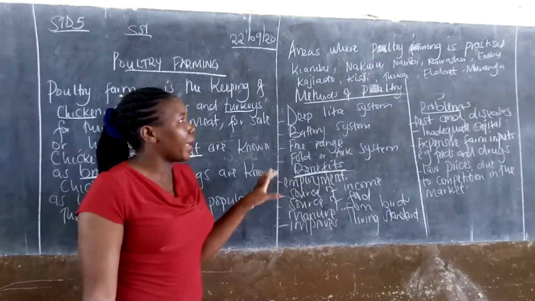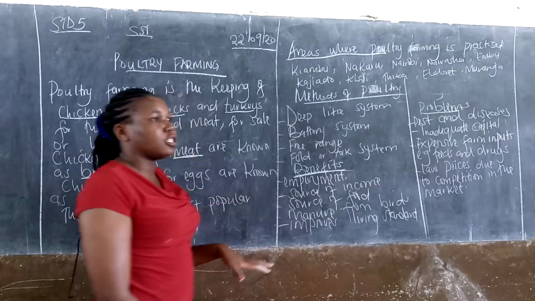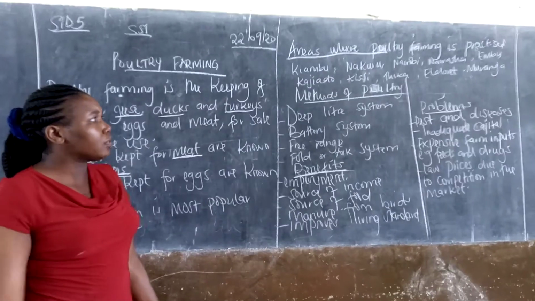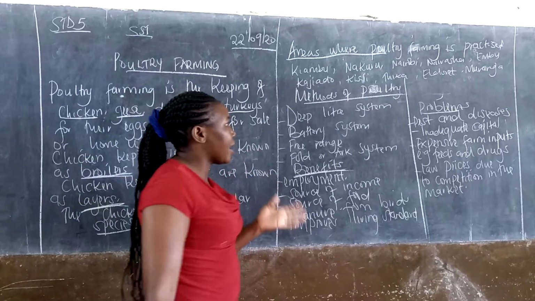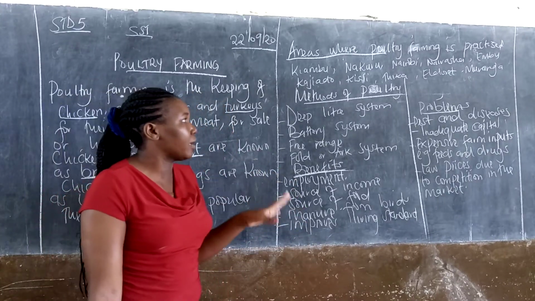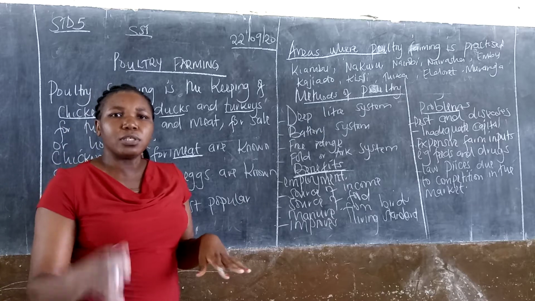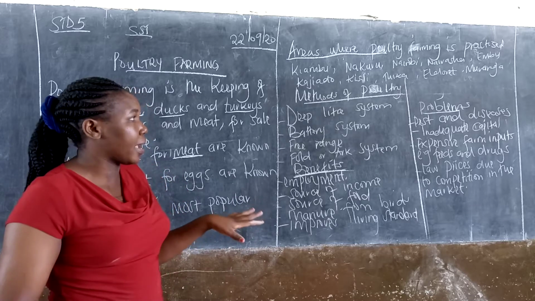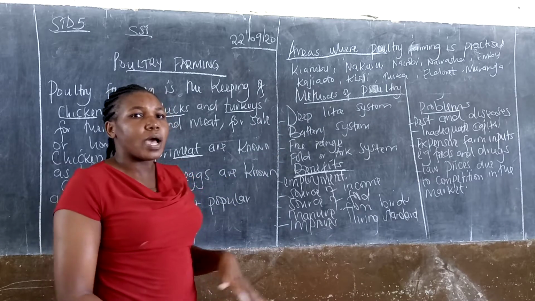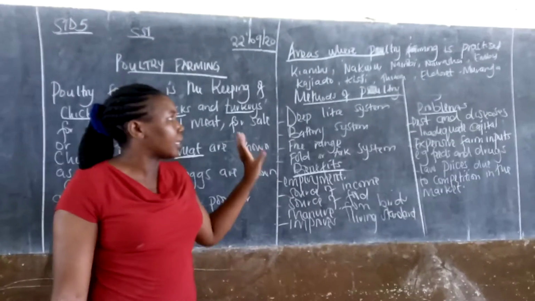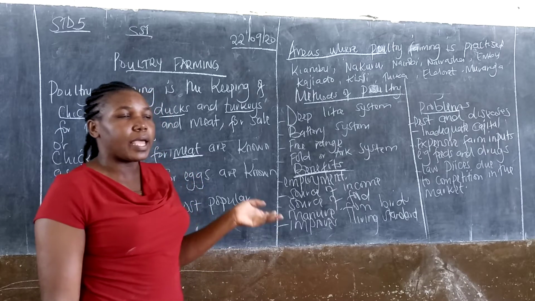Now let's come to areas where poultry farming is mostly practiced. As you see, I've just written a few, not all of them. We have Kiambu, Nakuru, Nairobi, Naivasha, Embu, Kajiado, Kisii, Thika, Eldoret. They are almost all towns in Kenya where you find chicken. What is the reason why most towns, like Nairobi and Mombasa, have people rearing chicken? Why is it mostly reared in town?